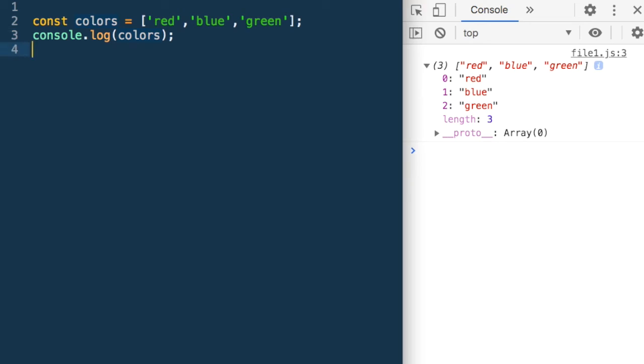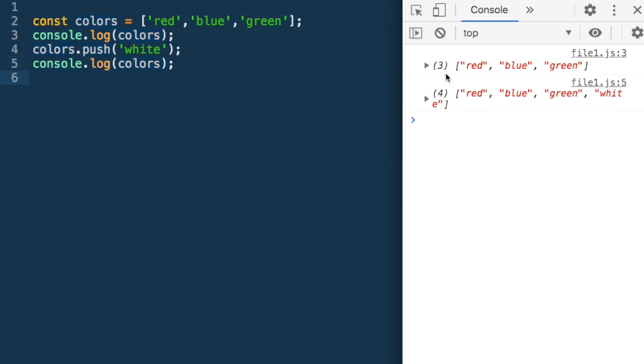Now I want to add an element, or I want to add the color white to the end of this array. So what I can say is colors.push white, and let me just print the array again, and let's see. So now you can see that the array now has 4 elements. An element has been added, and where has it been added? At the end of the array. So after green, white has been added.